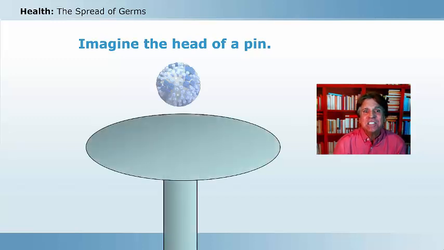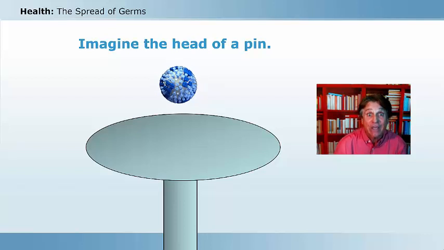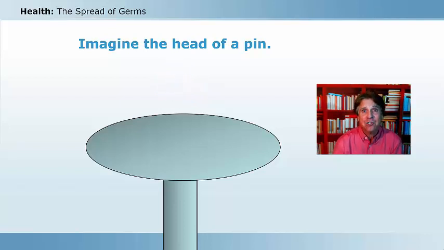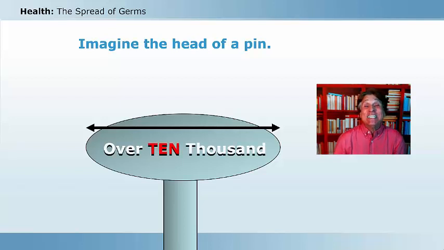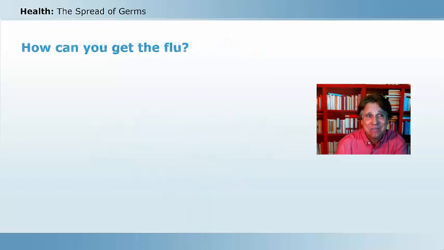If we were to take that flu virus and shrink it down to its actual size, we'd be able to place over 10,000 flu viruses end to end across the head of a pin. They are unbelievably small, very, very tiny.